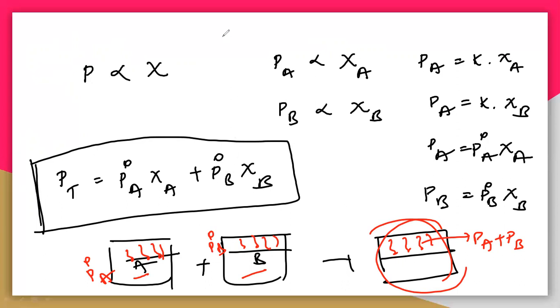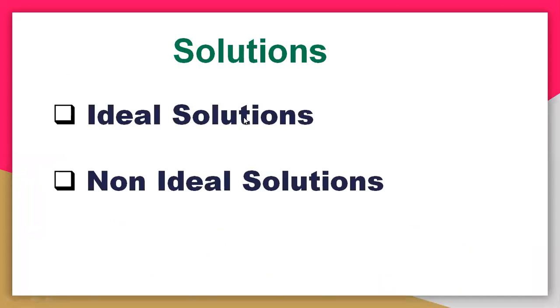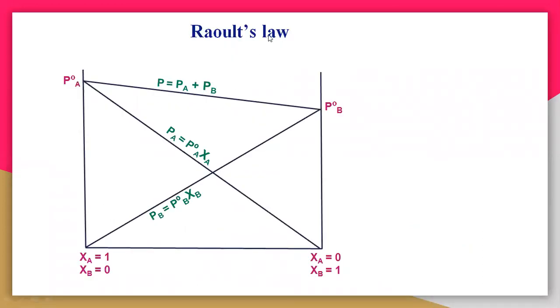So let us take the diagram so you can easily understand that also. This is Raoult's law, the diagram. The diagram is also very, very important. See here, it's a very simple diagram.